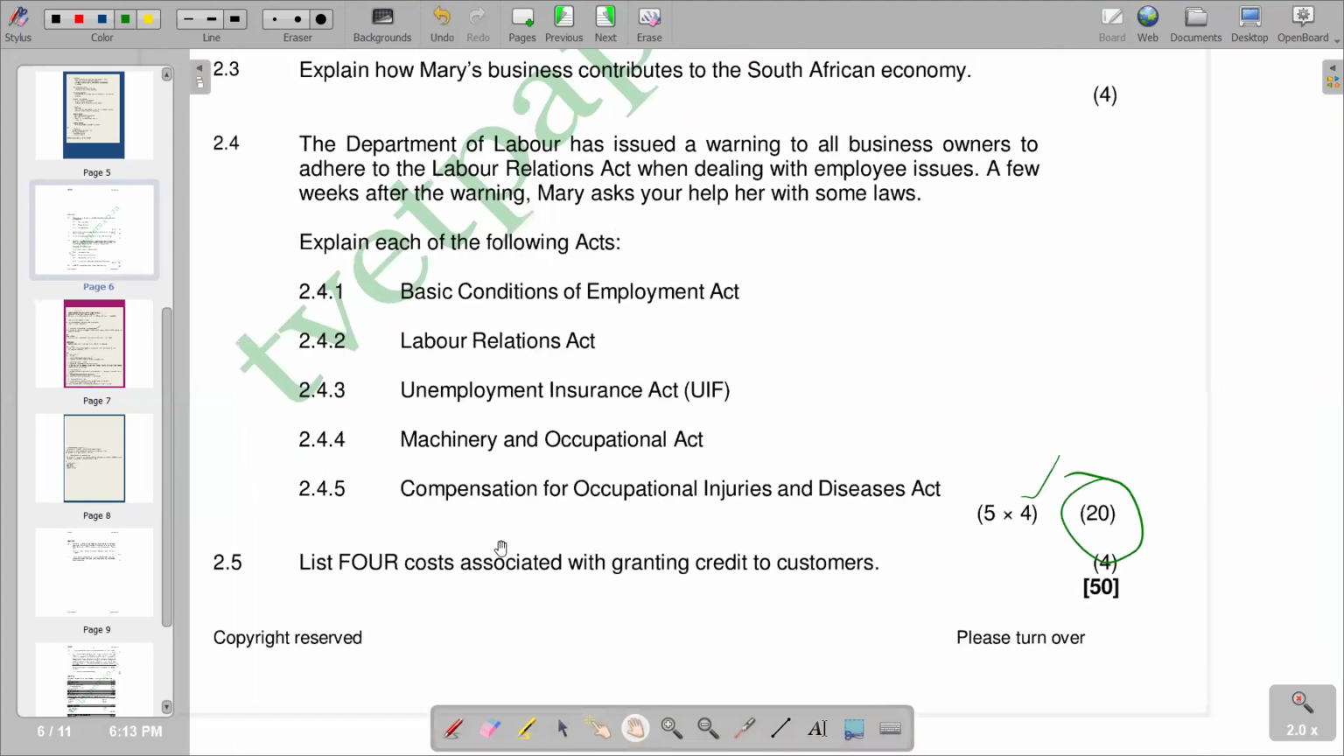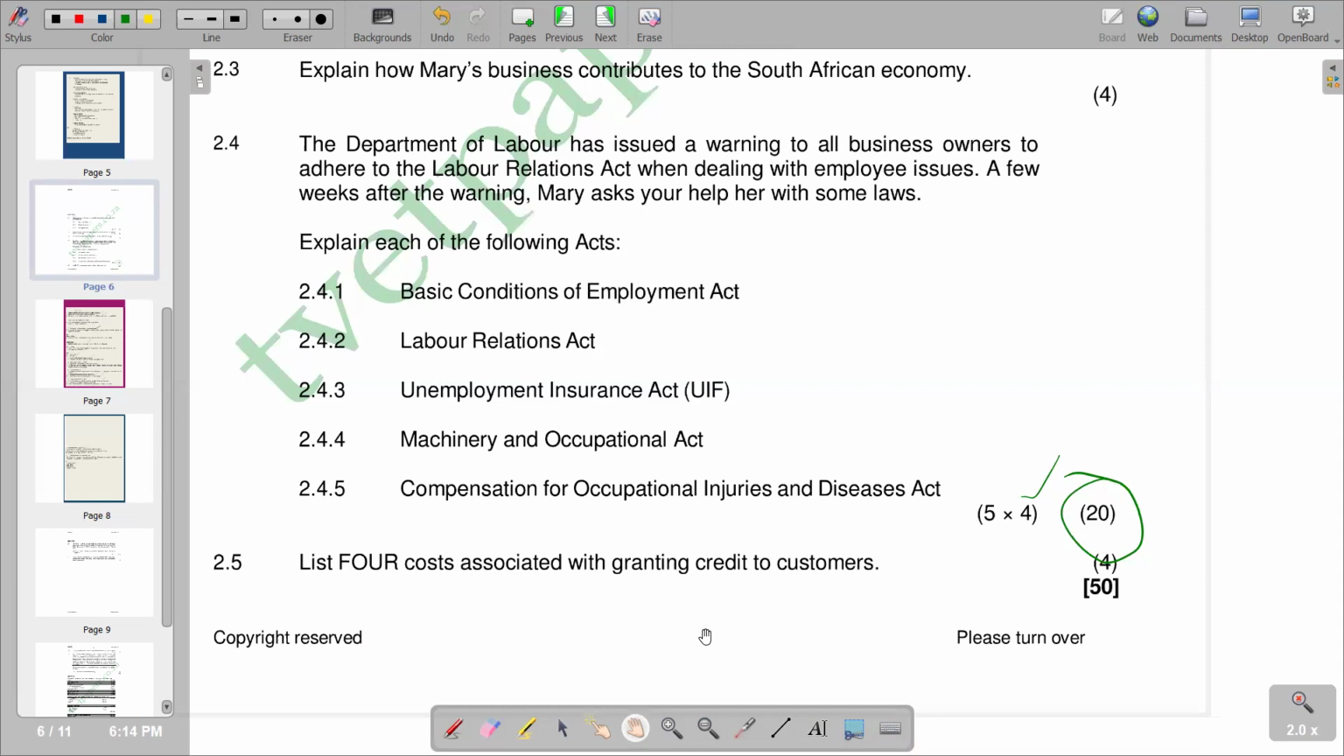One last part of our question 2: at least 4 costs associated with granting credit to customers. Granting credit to customers is a process whereby when customers buy goods or services at our business, we give them credit, they buy on credit. So when they buy on credit, what are the costs associated with that? There are basic costs that we can quickly deduce: they might not pay back our money. Remember, that's the first basic one. They might not pay back our money, which we describe in accounting terms as bad debts or credit losses.